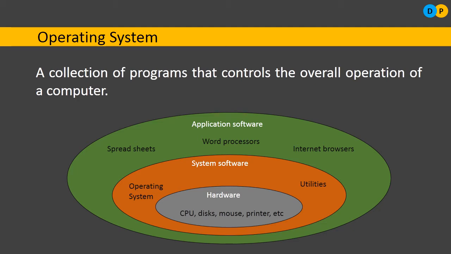So generally, part of the operating system resides in the memory and supervises the execution of the overall computer. And in case the user wants to communicate with the computer or with any other hardware gadgets, for example, the user wants to send an instruction to the printer, that will be taken care of by the operating system. So there are different operating systems available in the market.